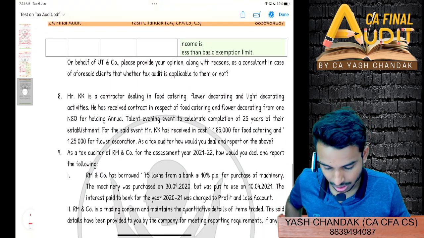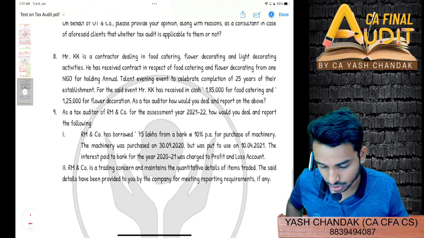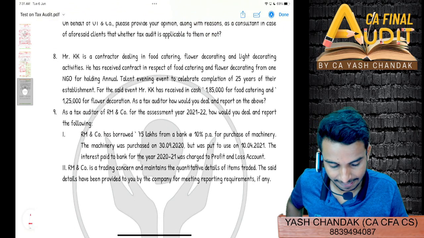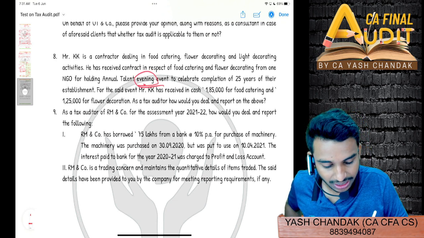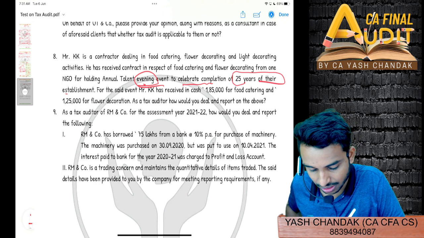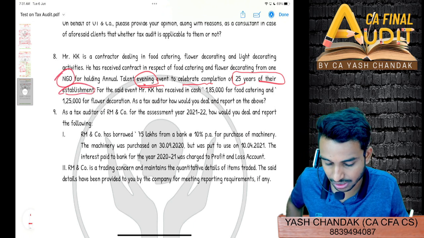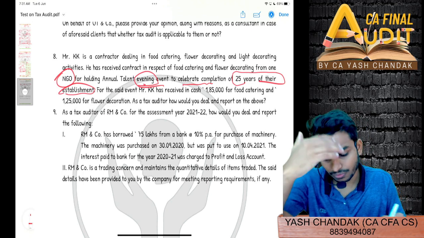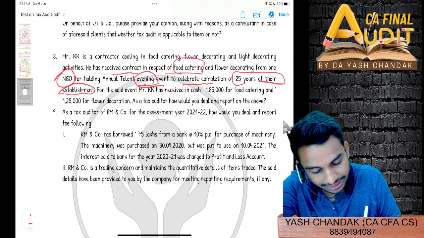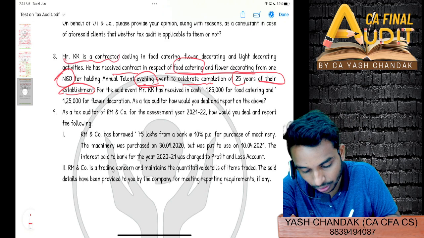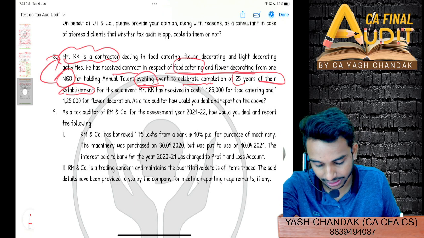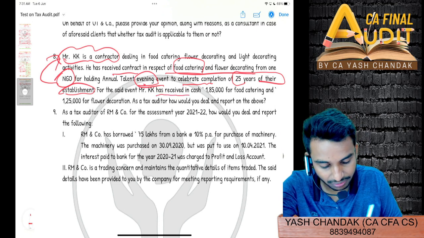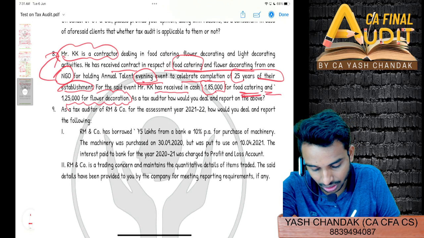No, sir. Now let's come to the last two questions. Question number 8. There is an annual talent evening event where an NGO is celebrating completion of 25 years of its establishment. They have given a contract for food catering and flower decorating to Mr. KK Contractor. For the said event, KK has received in cash 1,85,000 for food catering and 1,25,000 for flower decoration.